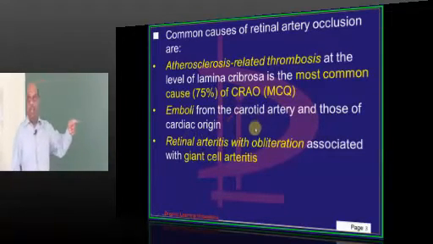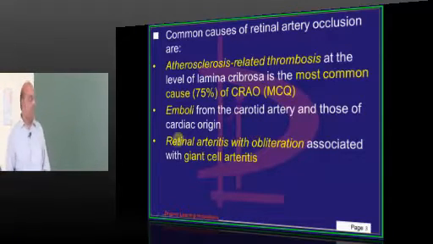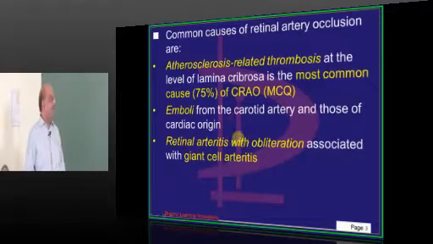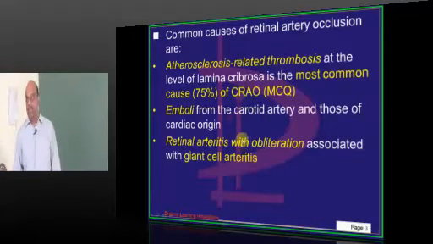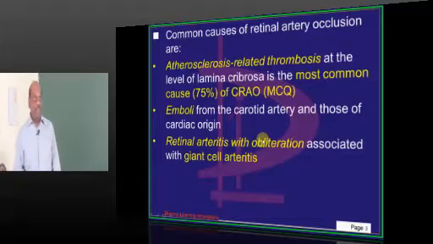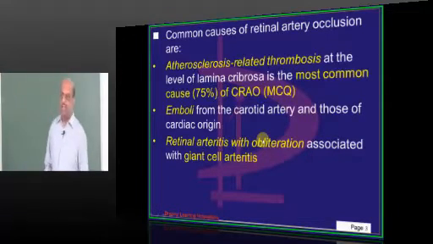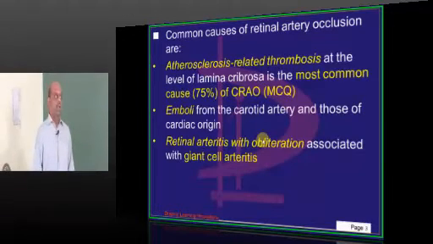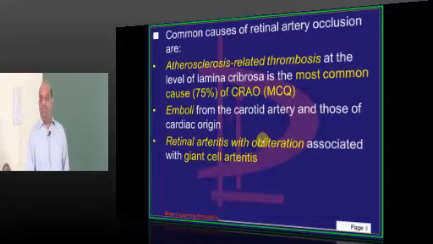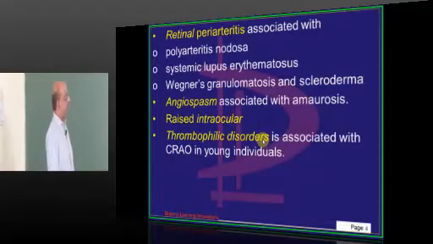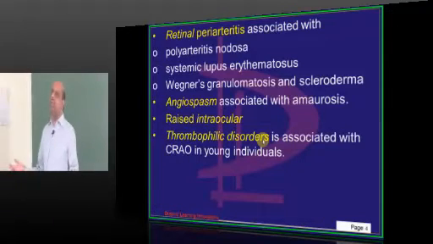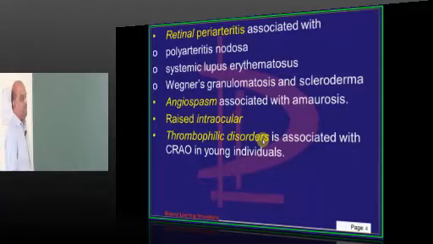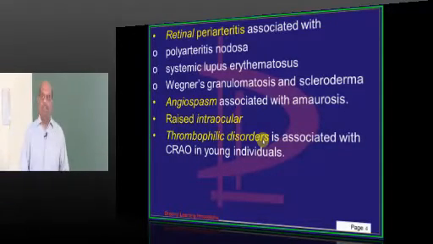The emboli from the carotid and cardiac origin are the second most common cause, and retinal arteritis with obliteration can occur in people who have giant cell arteritis. That's the reason we should aggressively treat giant cell arteritis. Otherwise, the involvement of the ophthalmic artery and subsequently the retinal artery and an occlusion will lead to the development of blindness in case of giant cell arteritis. There can be retinal periarteritis which can occur in vasculitis, as in polyarteritis nodosa, SLE, Wegener's and scleroderma.